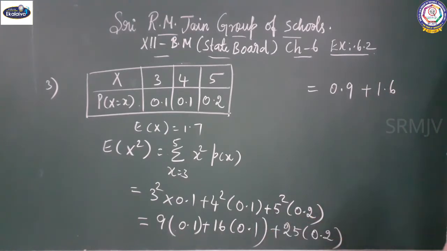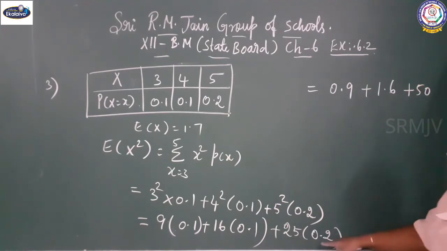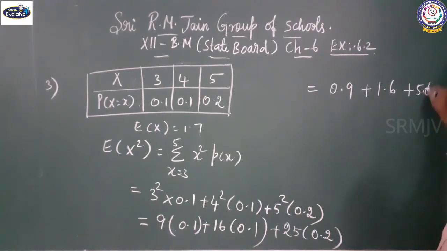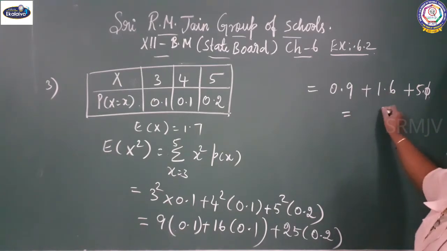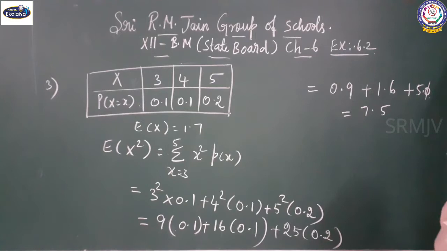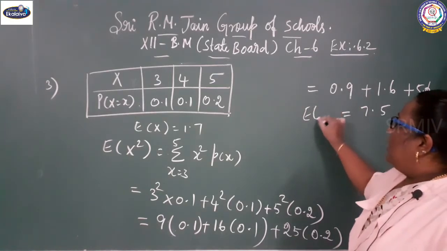16 into 0.1, 1.6. 25 twos are 50, so 5.0. When we add, the answer is 7.5. The answer is 7.5, E of x square.